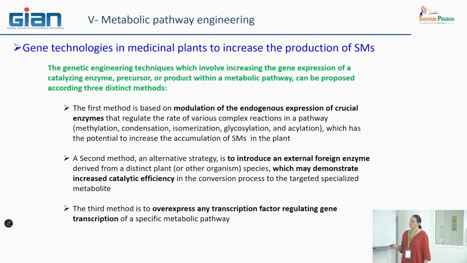A second method, which can be an alternative strategy, is to introduce foreign enzymes that come from other organisms. So either you manage the natural genes, the natural enzymes of your organism, or you decide to introduce exogenous genes that encode enzymes that are normally produced in another organism.